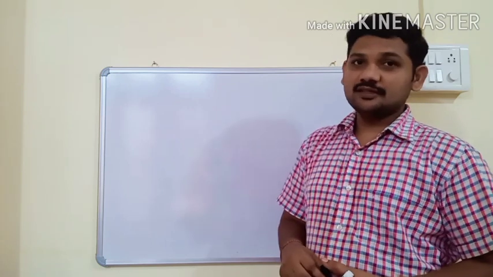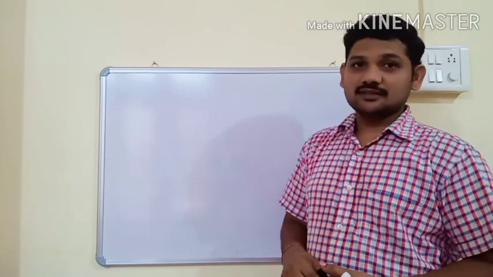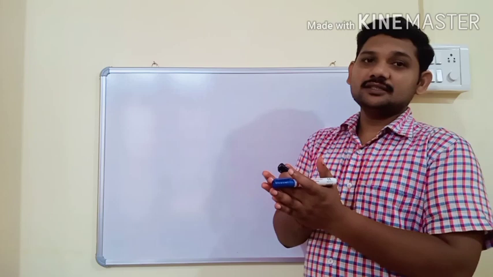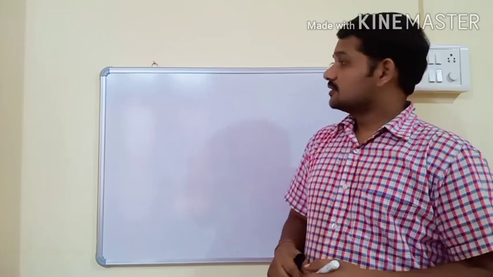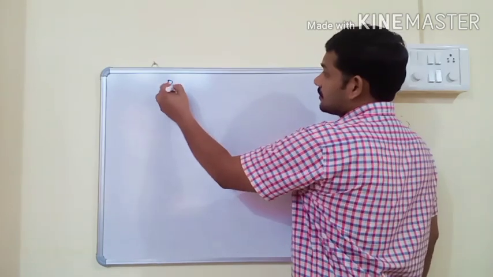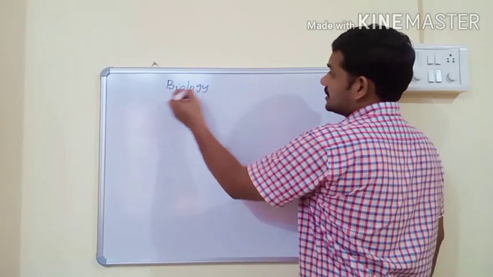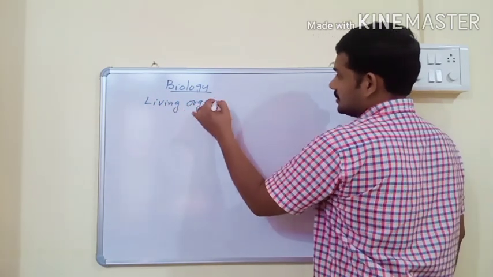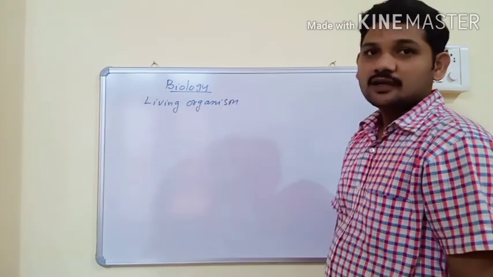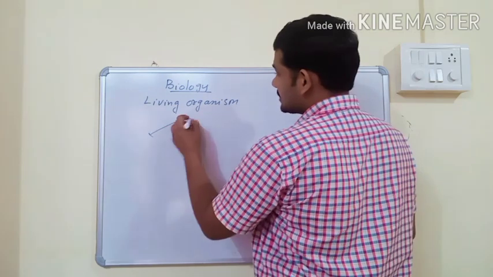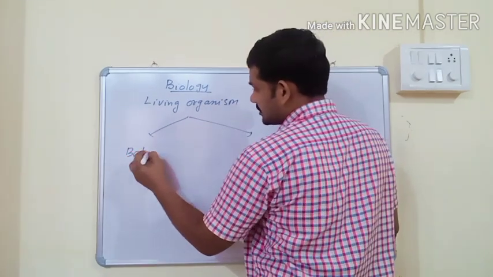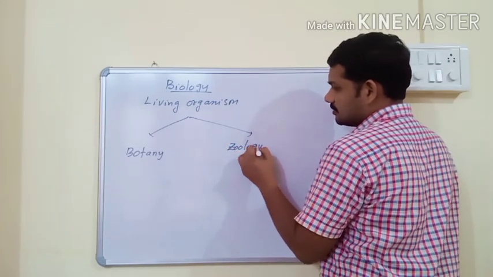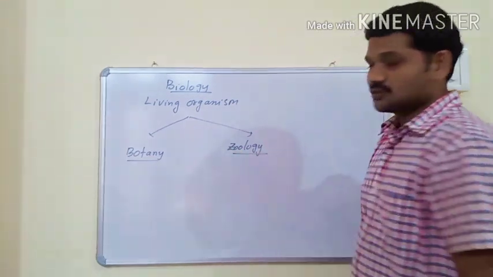So from today we will discuss different chapters of class 11 botany. Before going to discuss different chapters, we should know how many chapters are present in biology of class 11. So what is biology? It is the study of living organisms. Study of living organisms is called biology. Biology is classified into botany and zoology. Study of plants is called botany and study of animals is known as zoology.